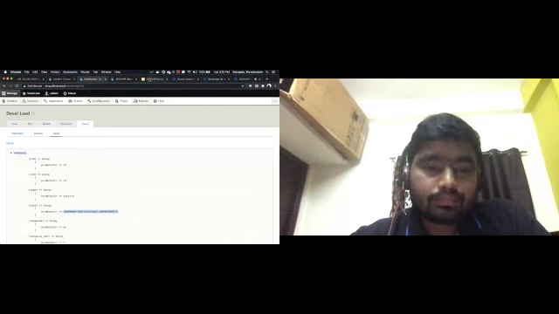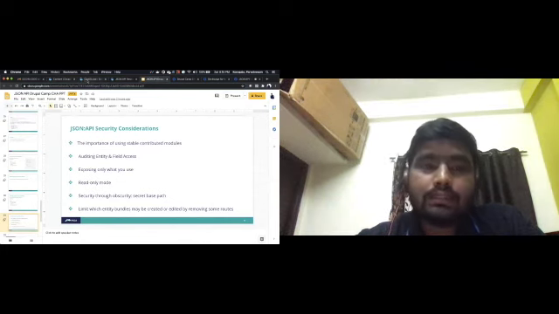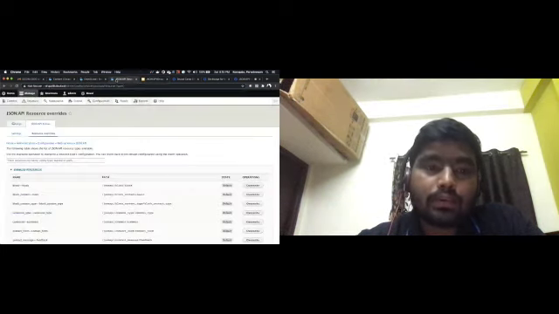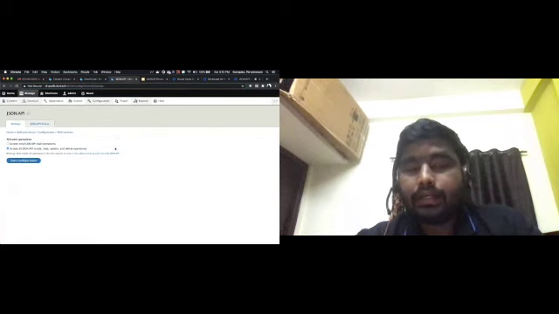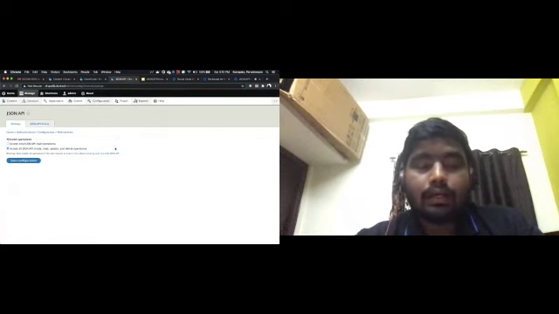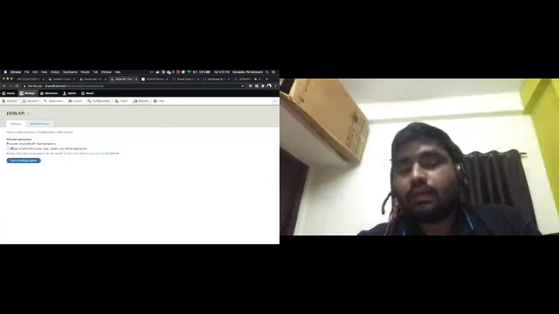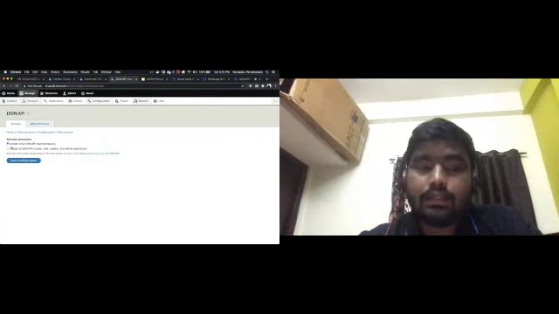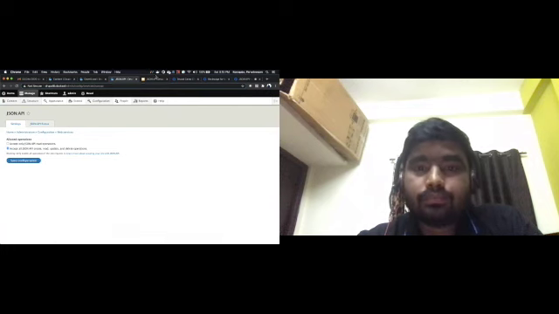Next thing is read-only mode. By default, JSON API gives read-only mode unless you want create, update, or delete operations. So my suggestion is to always keep JSON API in read-only mode if your requirement doesn't have any write operations. That is the main one you need to follow.